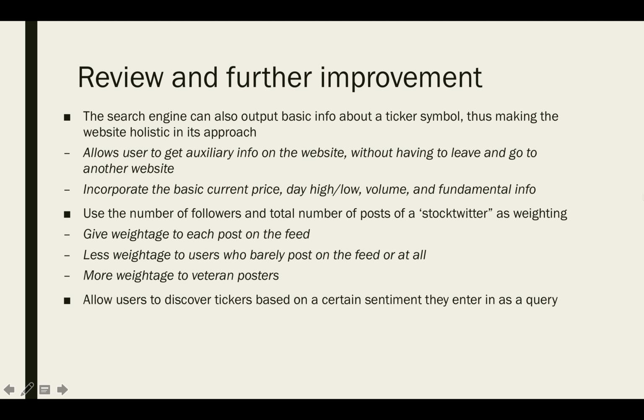So what are the next steps for our project, and what is the scope for improvement? The search engine can also output basic info about a ticker symbol, thus making the website holistic in its approach. It allows the user to get auxiliary information on the website without having to leave and go to another website. It can incorporate the basic current price, day high, low, volume, and fundamental information. It can use the number of followers and total number of posts of a StockTwits user as weighting, give weightage to each post on the feed, and give less weightage to users who barely post on the feed or not at all, and give more weightage to veteran posters.